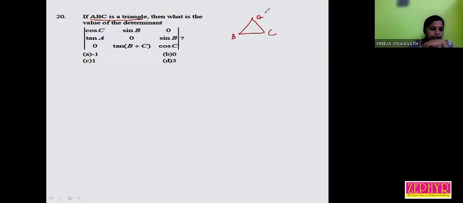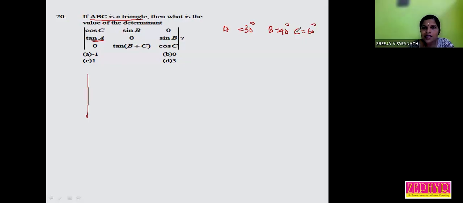So I consider a triangle ABC with angles. Listen, there is a tan, so choose the angles correctly because tan is not defined for some values. How can we choose? Suppose A is equal to 90. If we take A equal to 90, tan 90 becomes not defined. So I just take A equal to 30 degrees, B equal to 90 degrees, C equal to 60 degrees. Is it okay?